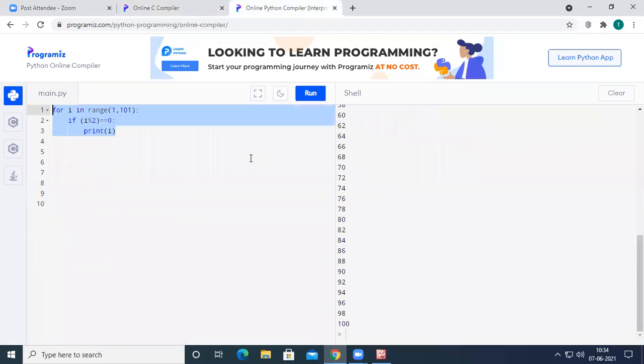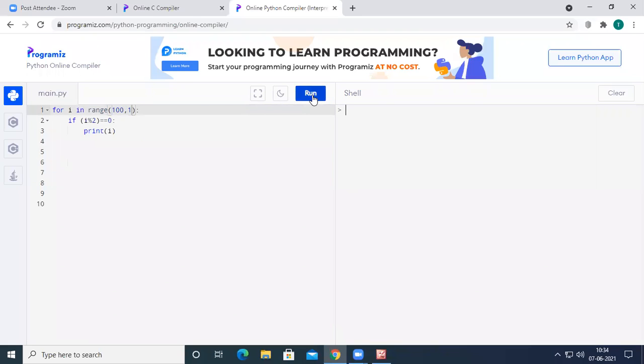Okay, now what I want to do is print the even numbers from 100 to 1. So instead of passing 1, 101, I will pass 100, 1. If I run the code, I'm not going to get any output, because the for loop by default will be incremented.